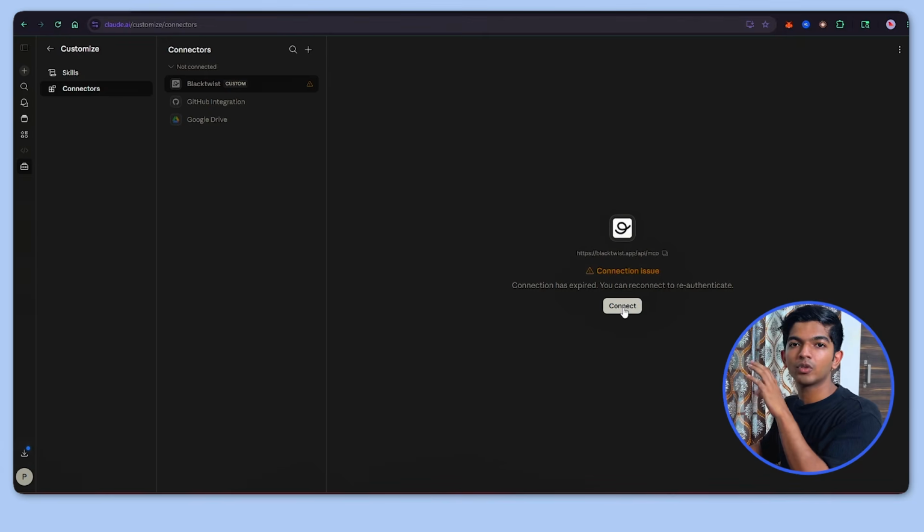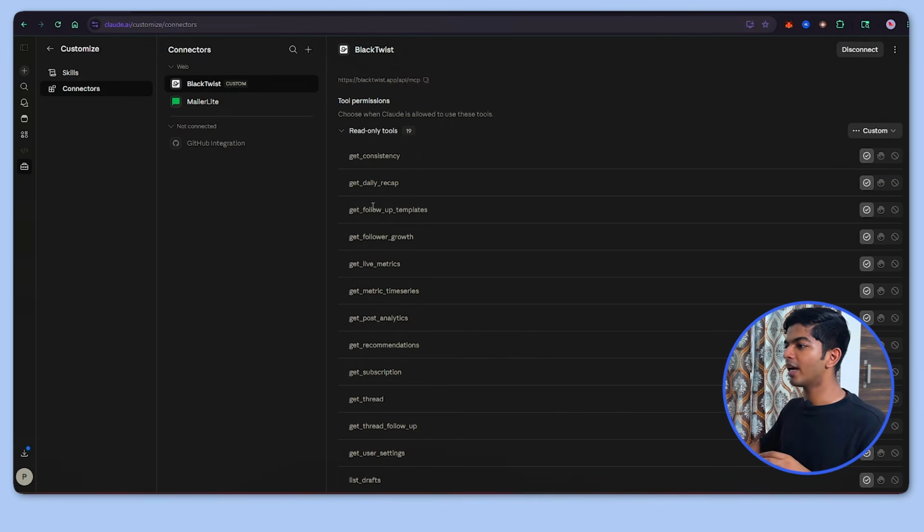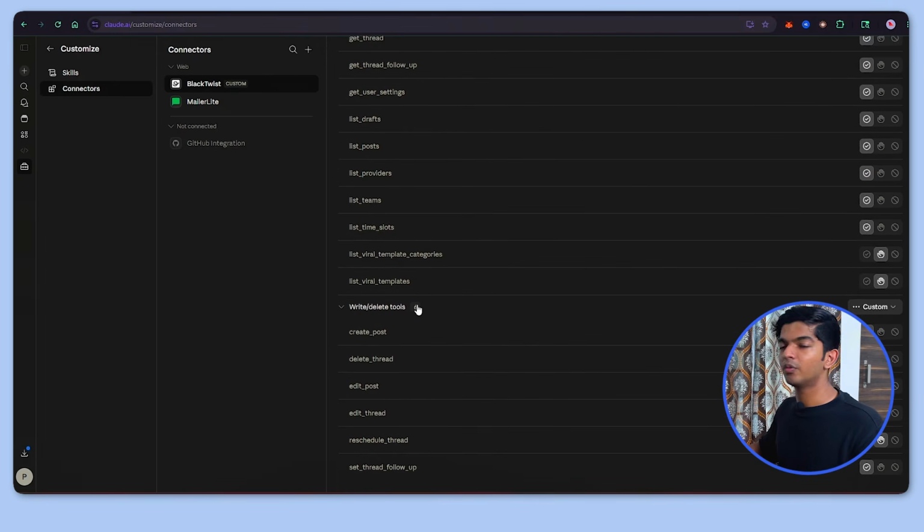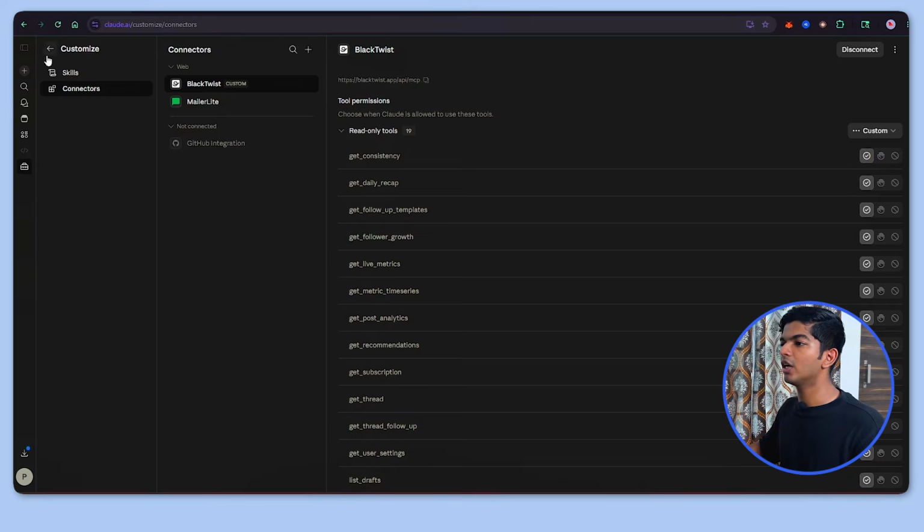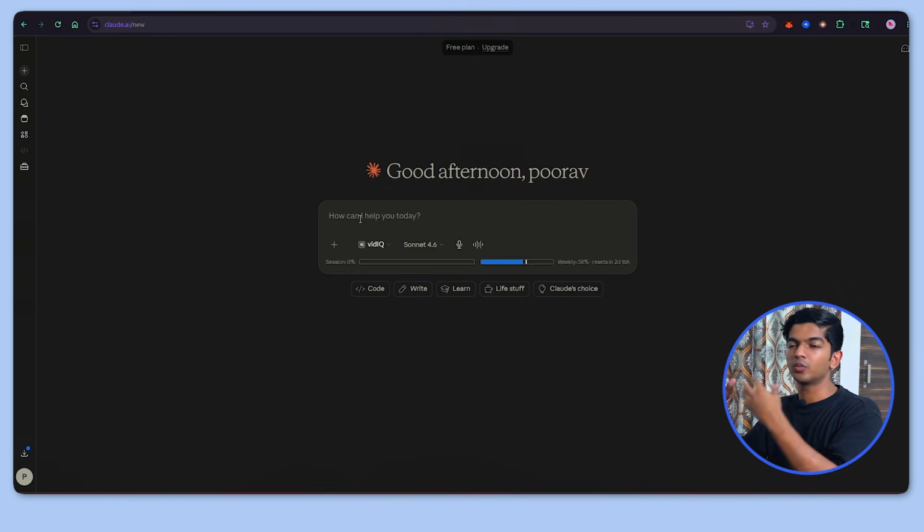So here we have to connect our Blacktwist MCP with our Threads account. So I'm going to hit on connect. So as you can see, it's connected now and it displays us all the tools that we can use to automate our feature. Now that you have the entire setup ready, this is what I usually do.